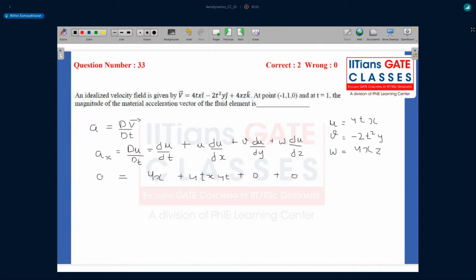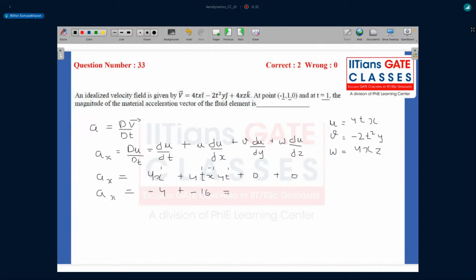If you evaluate your ax at the point they have mentioned, where t is 1, x is minus 1, y is 1, and z is 0, you would find ax to be: 4 into minus 1, that's minus 4, plus 4tx into 4t, where t is 1 and x is minus 1, so that is minus 16.